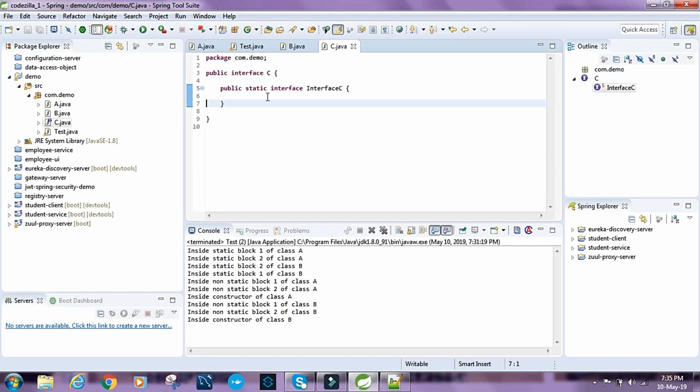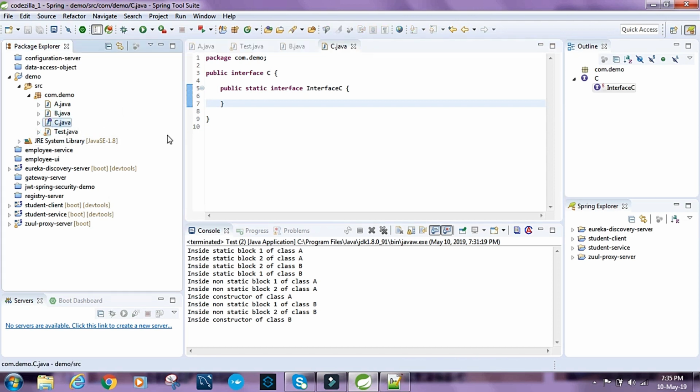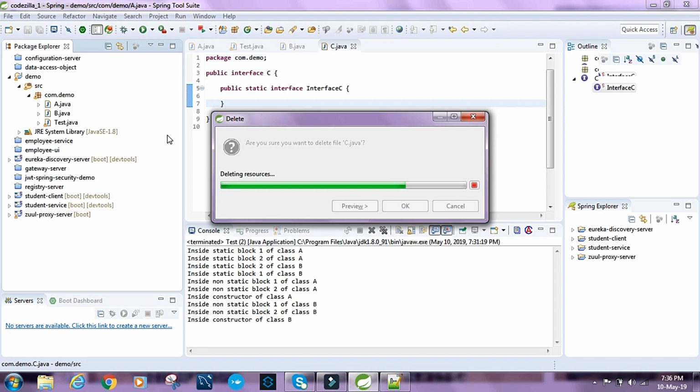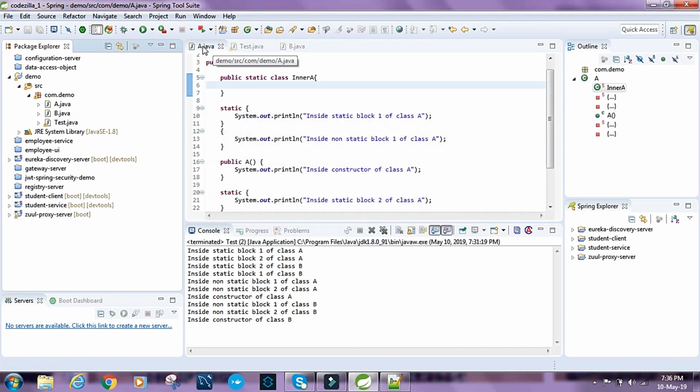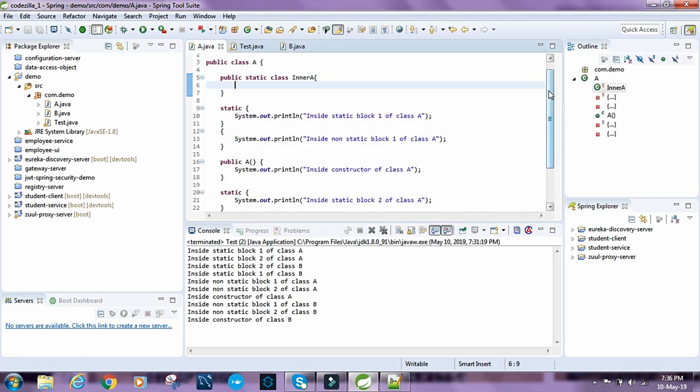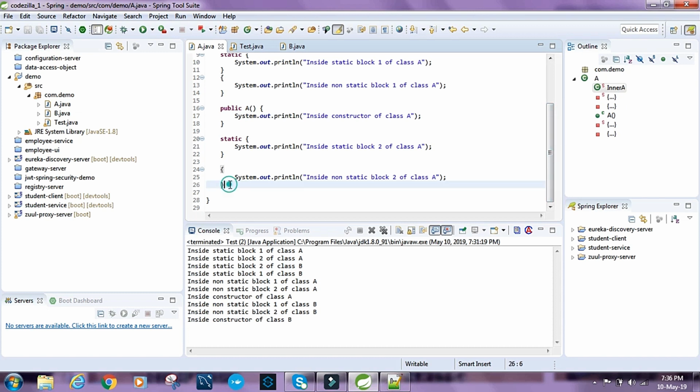Okay, let's just delete this interface, and let's have a method inside this class.